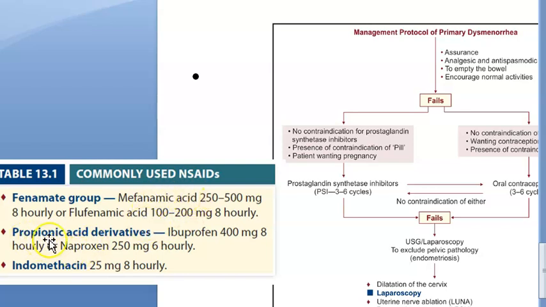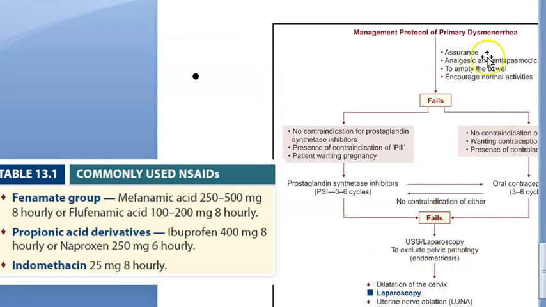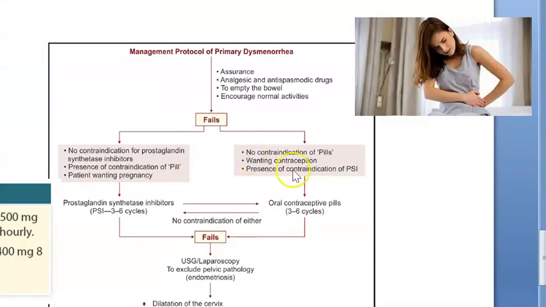Then propionic acid derivatives, ibuprofen, naproxen, indomethacin also you can give. So what are the drugs you will give, guys? If the analgesics fail, what is analgesic? Analgesic is some painkiller they are talking about. But what is NSAID? Non-steroidal anti-inflammatory. But anyways, this is very specifically prostaglandin synthetase inhibitor. So mefenamic acid, then flufenamic acid, ibuprofen, naproxen, indomethacin. And on this side they are saying you can try oral contraceptive pills.